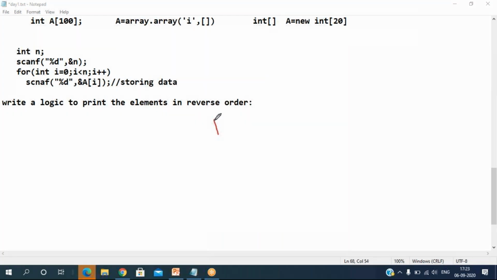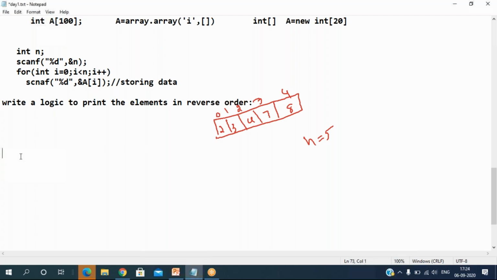Let's take this one array we took. Array index always starts with 0: 0, 1, 2, 3, 4. It means the n value here is 5. Now you can insert the data. Let me take 2, 3, 4, 7, 8. I want to print the data in reverse. How can you print this? What is the logic for this? Very simple one, right?